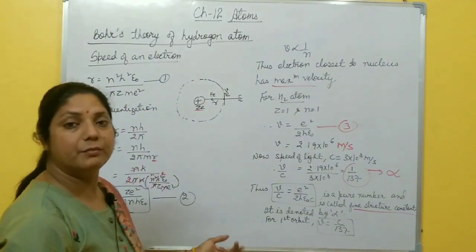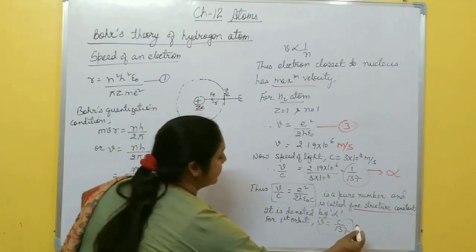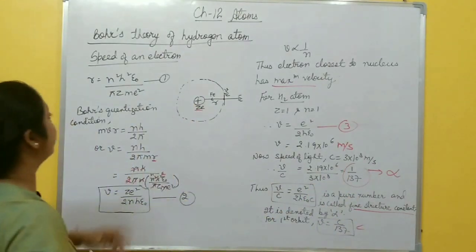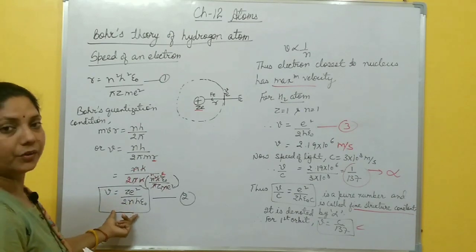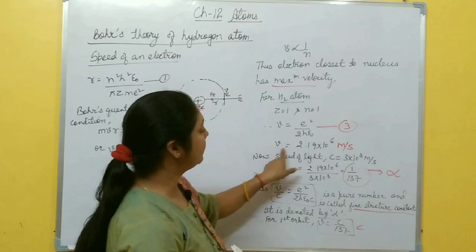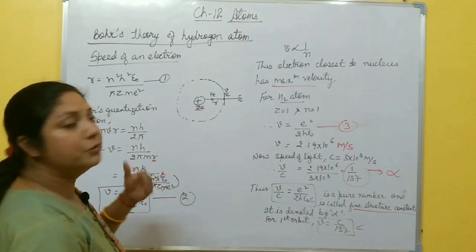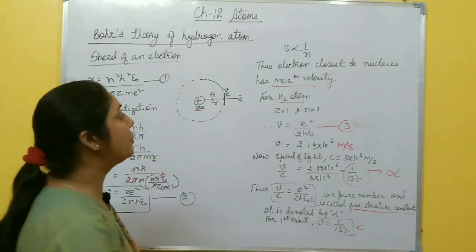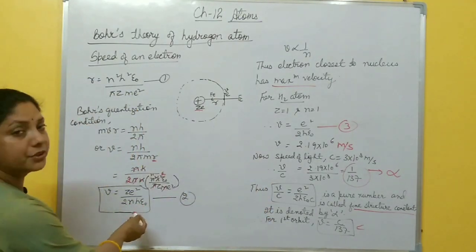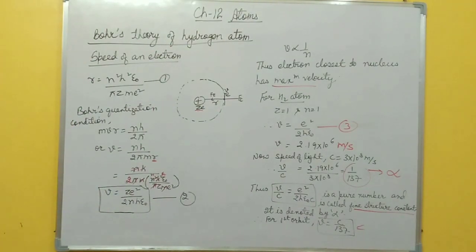And for hydrogen atom, it means for first orbit, this V becomes equal to C by 137. So in this way you can find the speed of electron revolving around the nucleus, and for hydrogen atom speed becomes this one, right? e square by 2h epsilon naught. And as you move forward towards the outermost orbit, because V is inversely proportional to n, the speed of the electron decreases. Okay, so please take a screenshot of this one. After that we will discuss total energy of the electron.